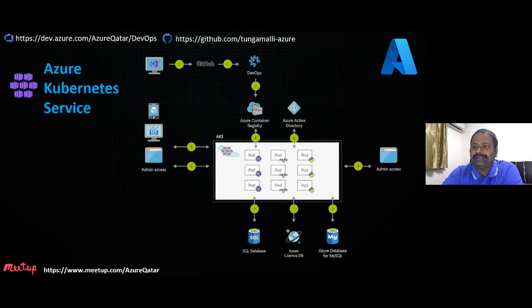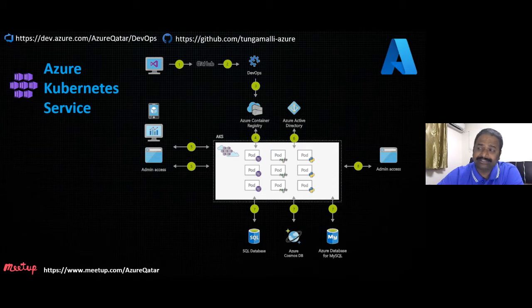The microservice architecture I was talking about. If you see here, in this case, they have taken a GitHub and then you have a DevOps, and then using DevOps, if you see step 3, you're building your container image and then you are pushing it to the container registry. From there, the fourth one, number 4, you can start deploying into the AKS cluster.